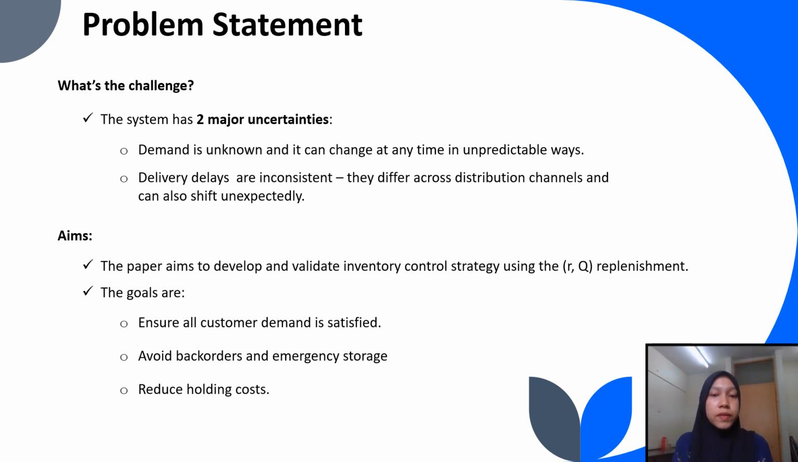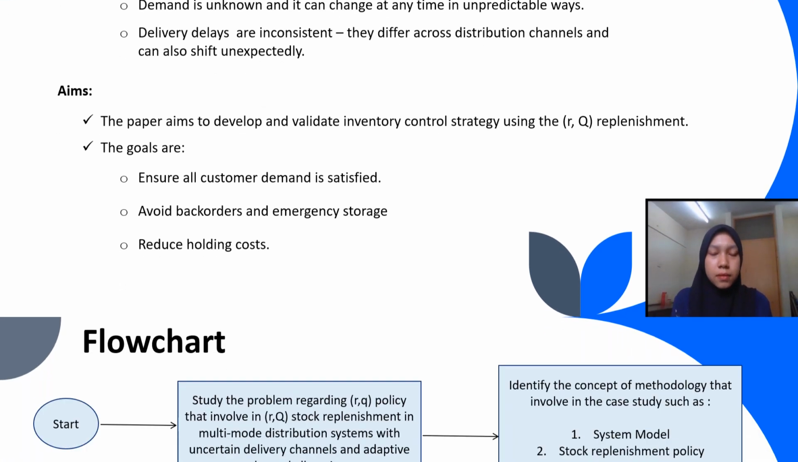So because of the uncertainty, the paper aimed to develop and test an inventory control strategy using the RQ replenishment policy. So the goals are to ensure all customer demand is satisfied, to avoid backorder or the need of emergency storage, and finally to reduce holding costs.